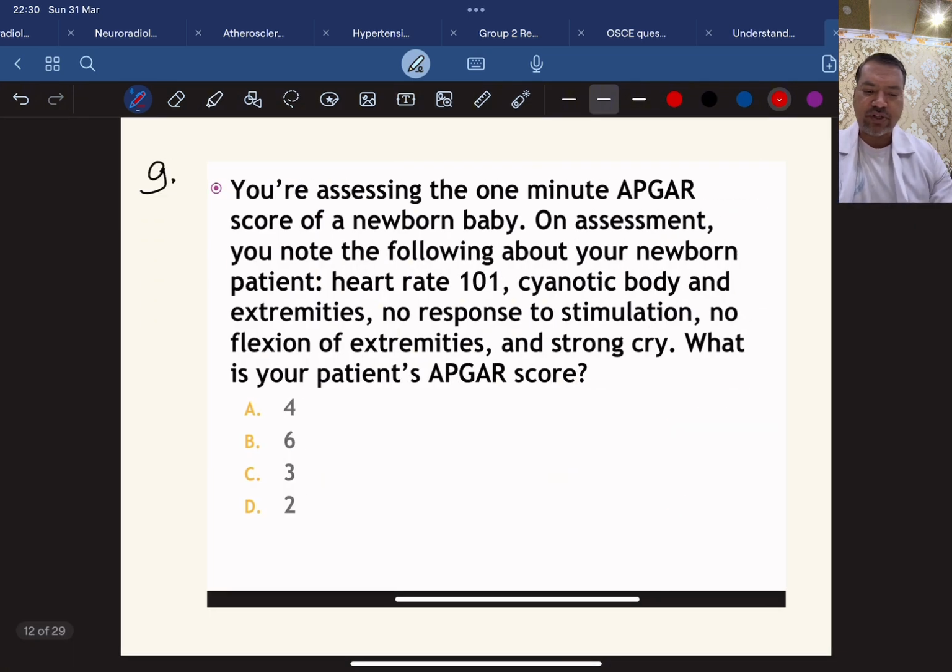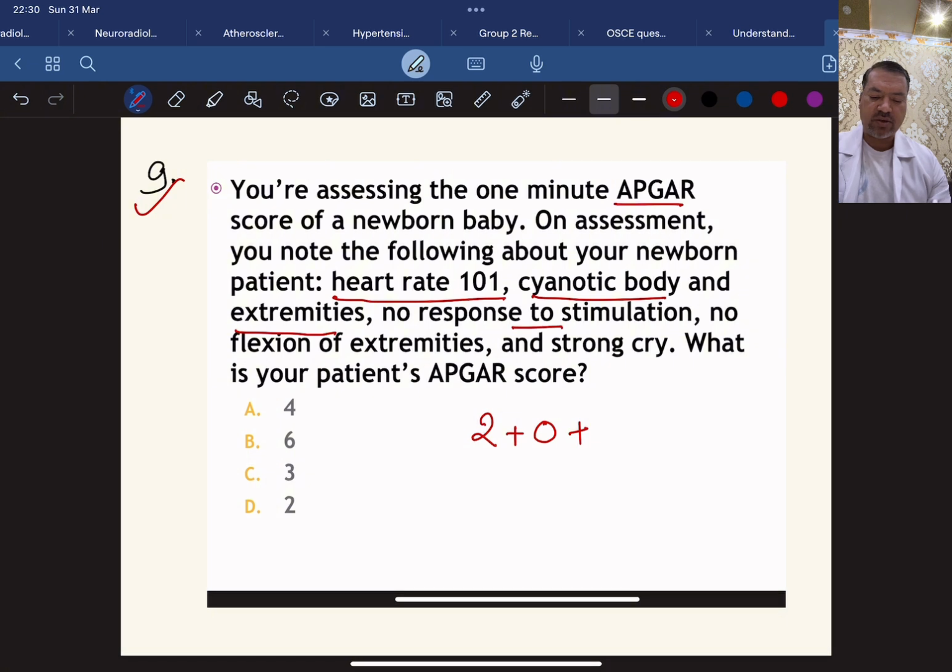Now, another interesting question in the case of pediatrics. Look at this question here. You are assessing the 1-minute Apgar score of a newborn baby. On assessment, you note the following about your newborn patient. Heart rate is 101, so I will give a score of 2 if heart rate is more than 100. Cyanotic body and extremity. Here the whole body is blue, the central part is also blue and the peripheral part is also blue, right? I'll give a score of 0. No response to stimulation, meaning grimace. There is no response, so 0. No flexion of extremity, 0. And strong cry is 2.